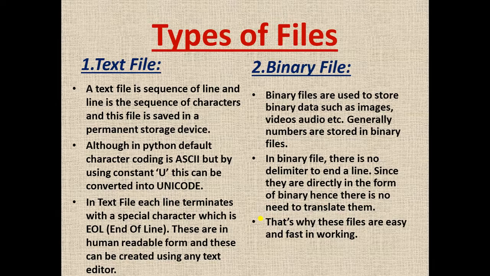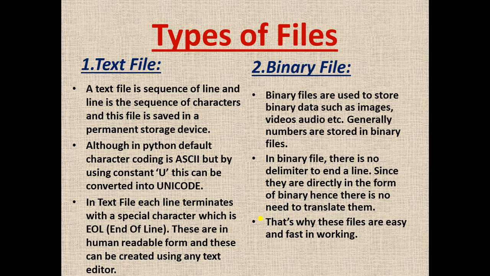Next is types of file. There are two types of file, that is text file and binary file. A text file is a sequence of lines, and a line is a sequence of characters. This file is saved in a permanent storage device. Binary files are used to store binary data such as images, videos, audios, etc. Generally, numbers are stored in binary files.